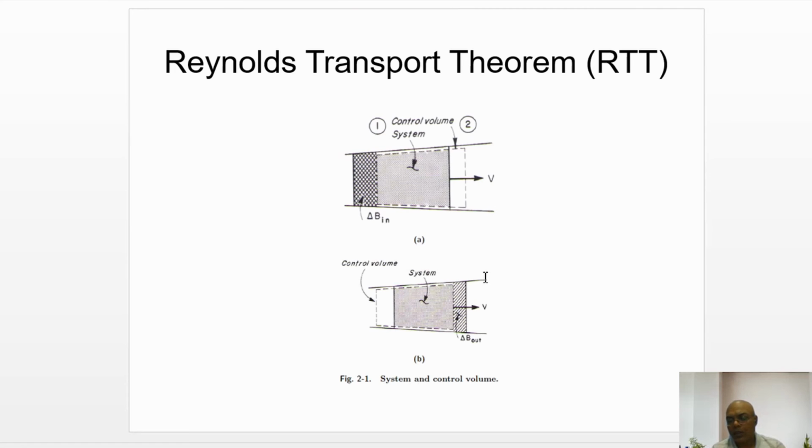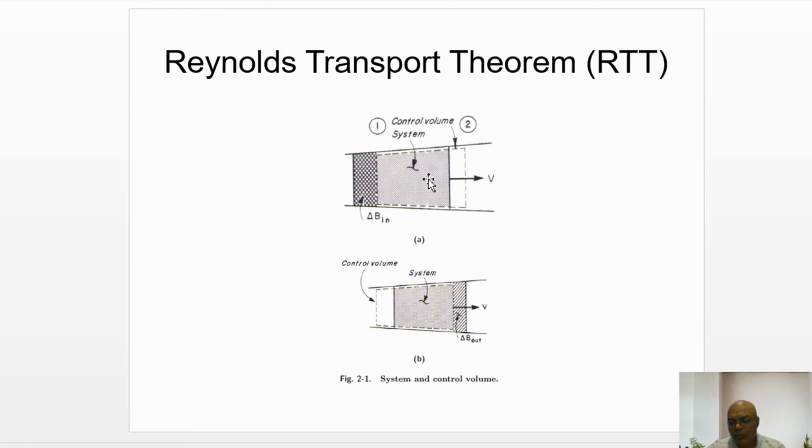So the Reynolds transport theorem relates the system to the control volume. Here the control volume is represented by a dashed line, whereas the system is represented by a thick line, and we see the system is moving through the control volume.